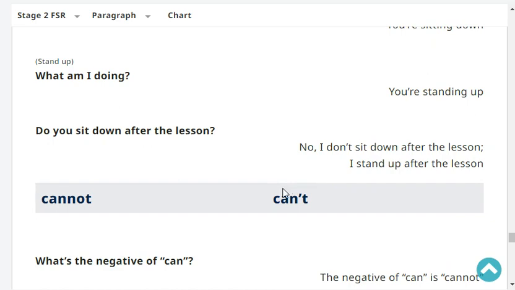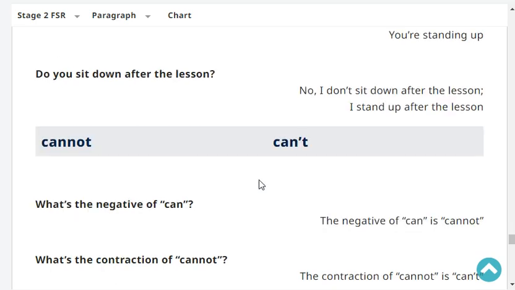Do you sit down after the lesson? No, we don't sit down after the lesson. I stand up after the lesson. Very good again. What's the negative of can?